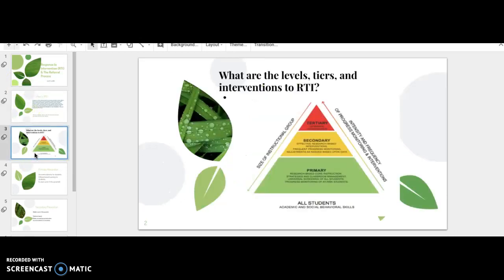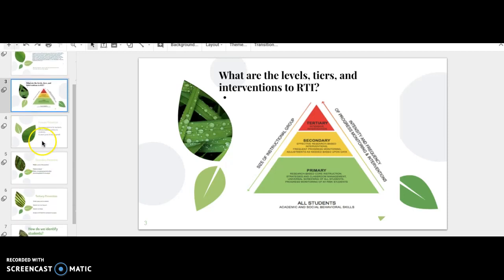So there are different levels, as that quote did mention. There are levels and tiers, and all of that has to be in process in order to make an intervention to RTI. So this little pyramid here shows the different levels. The first one, which is down at the bottom, is the primary level. The second one, which is the middle one, is the secondary level. And the top one is the tertiary level, and that one is the intensive one. And we'll talk about those more in the upcoming slides.